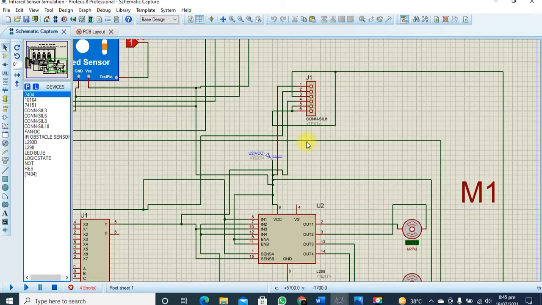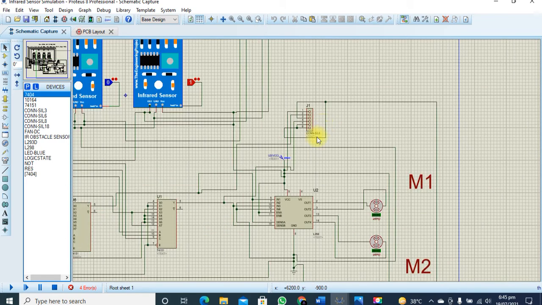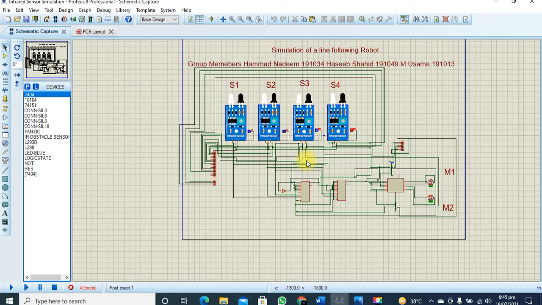And these are the other cell connectors that are used for the input, VCC and the ground terminals. So these are the changes that have been made to the schematic design, so that we can easily make our PCB layout. So let's head towards our PCB layout.